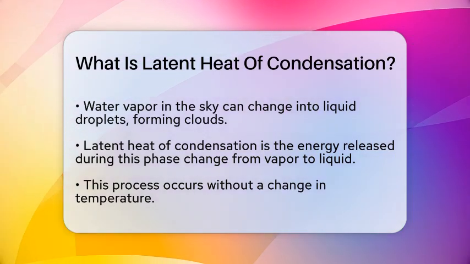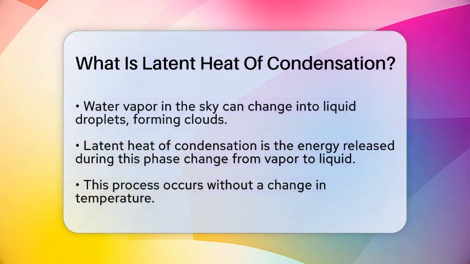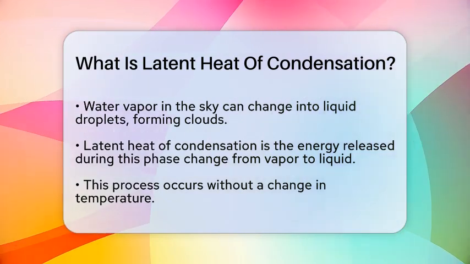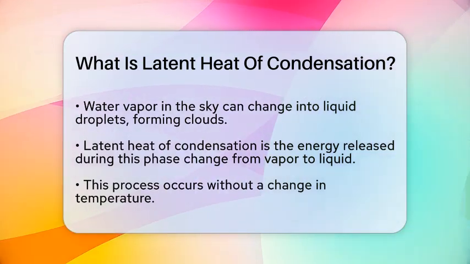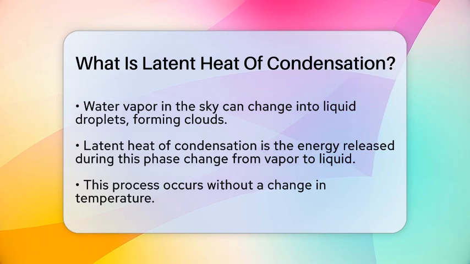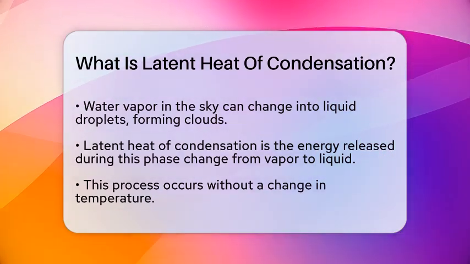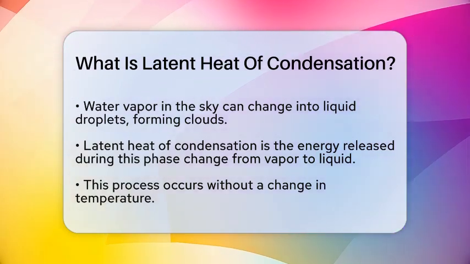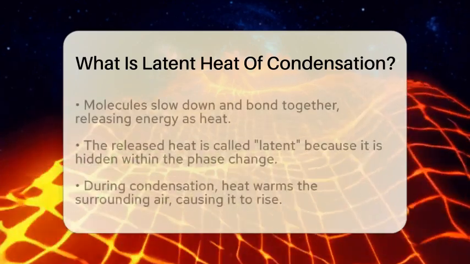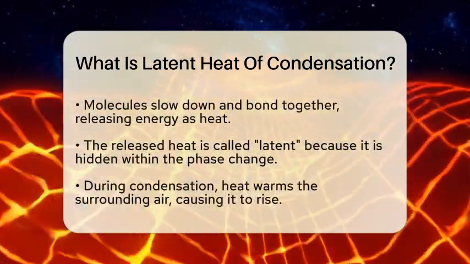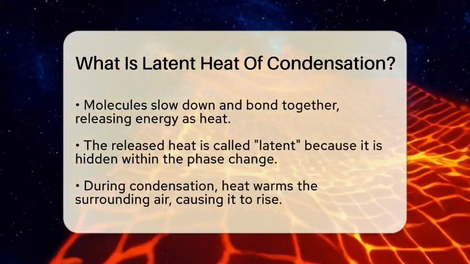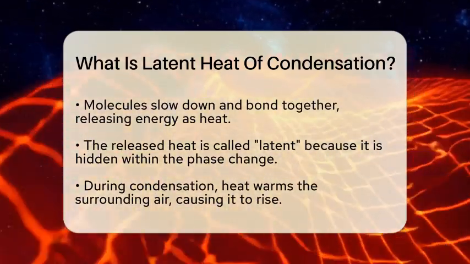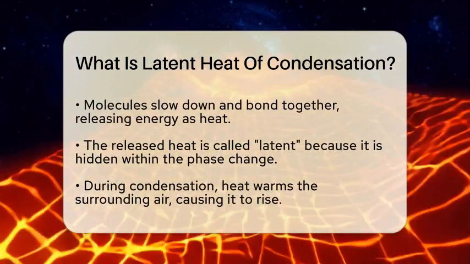Latent heat of condensation is the energy released when water vapor changes into liquid water without a change in temperature. When water vapor cools down and condenses, the molecules slow down and bond together, forming droplets. During this process, the molecules lose energy, and that lost energy is given off as heat. This heat is called latent because it is hidden inside the phase change and doesn't cause the temperature to drop or rise.